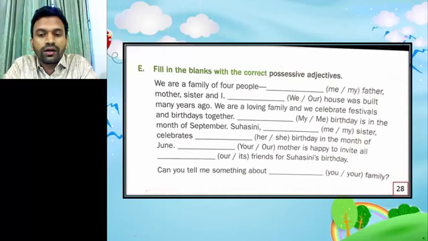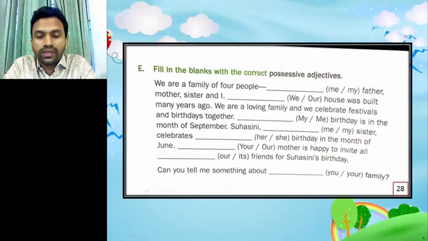Here your or our mother is happy to invite all. The options are our or its friends for Suhasini's birthday. Here our will be the answer, because here our means I and my sister.